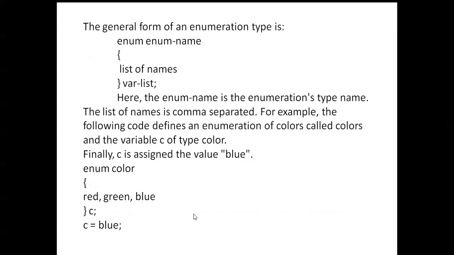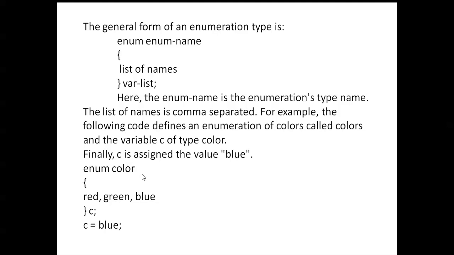Okay, next, the general form of an enumeration type is: enum enum-name {list of names} var-list. Here enum is a keyword, the enum name is the enumeration type name, and the list of names is comma separated. For example, the following code defines an enumeration of colors called color and the variable c of type color. Finally, c is assigned the value blue.